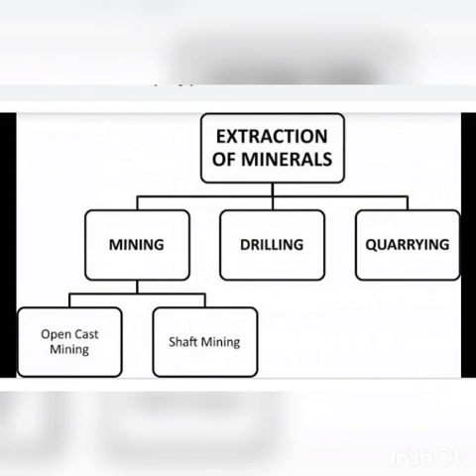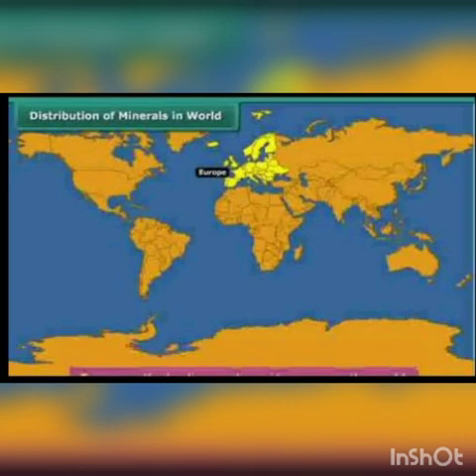To extract natural gas and oil, we need to dig deep wells. This process is called drilling. Then we see the distribution of minerals in the world. We know that minerals are not evenly distributed in all places, isn't it? The minerals are found in different types of rocks. Already we have learned that we can find metallic minerals in igneous and metamorphic rocks.